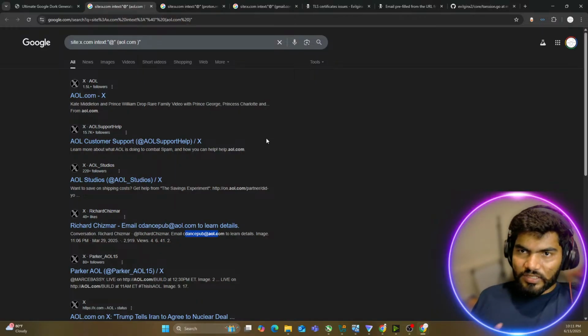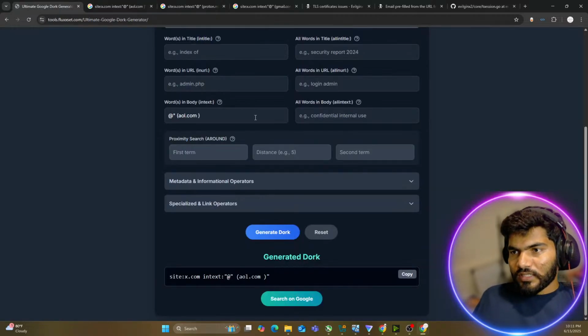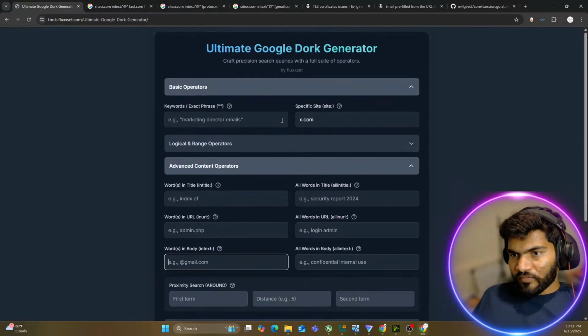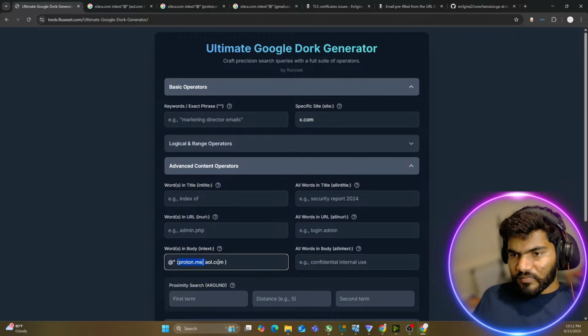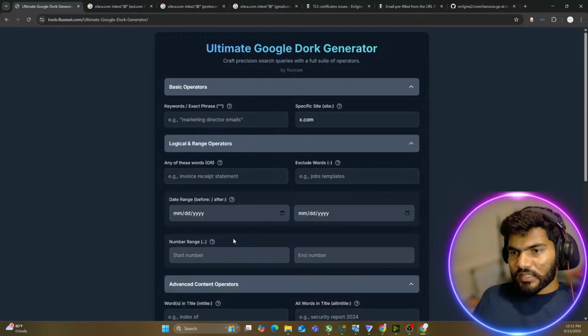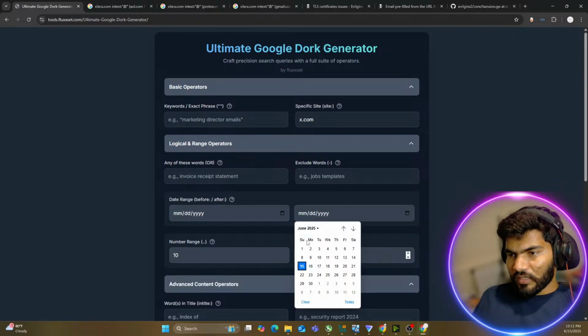If you want to scrape the email, yes, you can use this particular method. Not only that, if you go into the doc, then you will find that there is a help option available, right? So in the help option, we have a lot of functions. Like I can say, I want to scrape the Gmail, but I want the result in between 10 to 100, and I want the date after, which can be anything. Let's say 2024 January or 2025 January, right? So we can set any date, by the way.